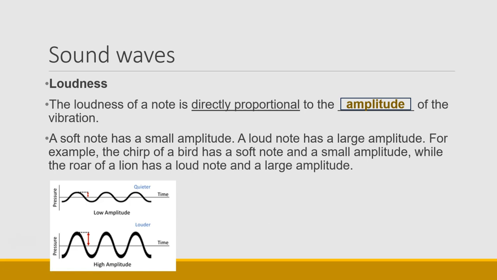A soft note has a small amplitude, and a loud note has a large amplitude. So, for example, the chirp of a bird will be soft, so it will have a small amplitude, and the roar of a lion will be loud, so it will have a large amplitude. Pitch and loudness are very, very often asked. You need to know that pitch is proportional to frequency and loudness is proportional to amplitude.